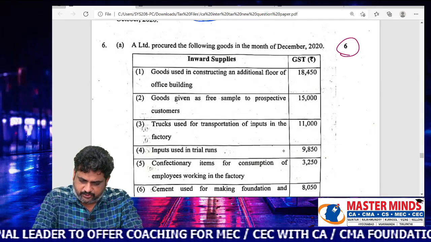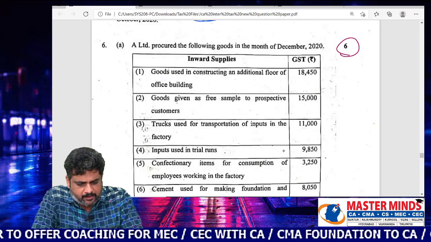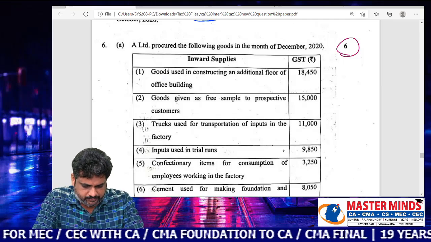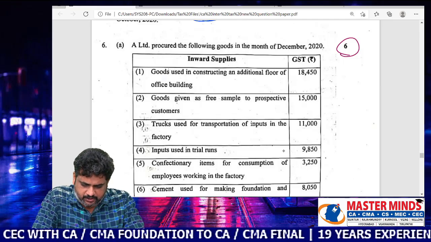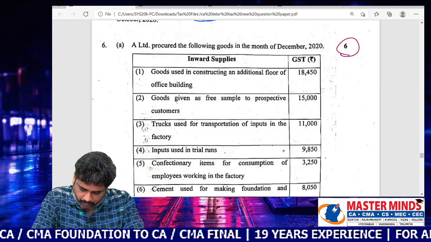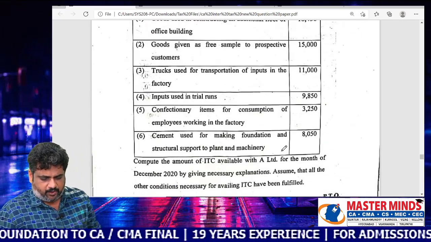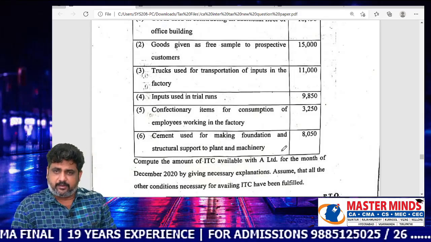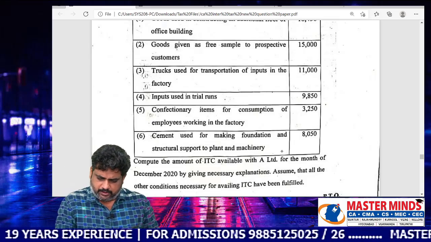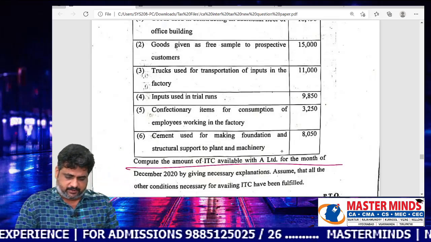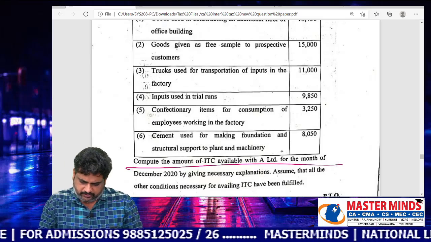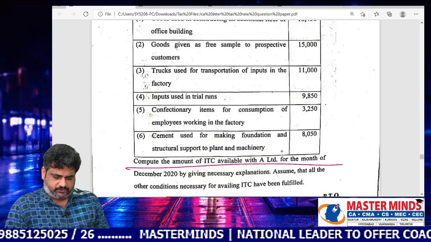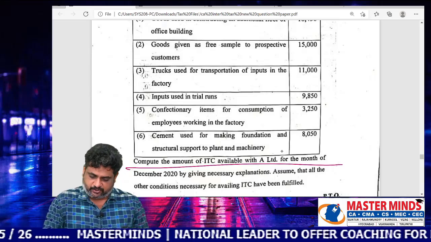Goods used in constructing an additional floor of the office building. Goods given as free samples. Trucks used for transportation of inputs. Inputs used in the trial runs. Confectionery items for the consumption of employees. Cement used in making foundation and structural support to plant and machinery. And some amounts are given against them. Compute the amount of ITC that is available with A Limited for the month of December 20 by giving necessary explanations. Assume that all the other conditions necessary for availing ITC have been fulfilled.